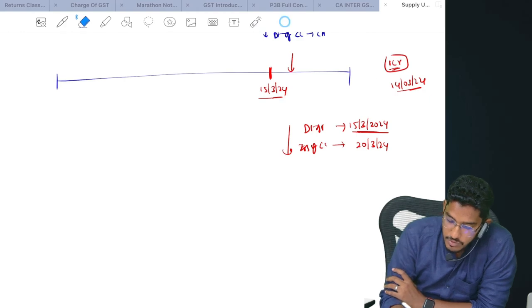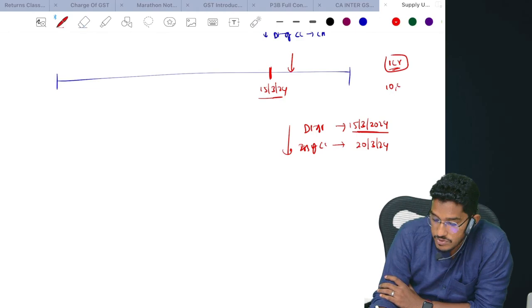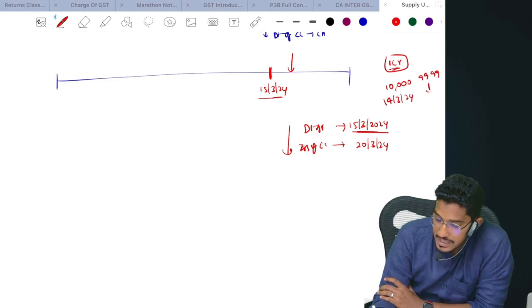Now let me give you one more scenario. Total consideration is 1 crore. Out of that 1 crore rupees, 10,000 rupees advance booking amount has been paid on 14th of March 2024. 99.99 lakhs has been paid on 20th of March 2024.